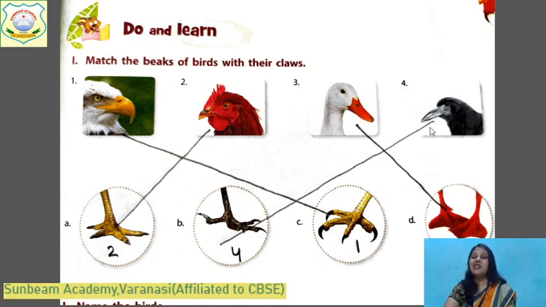And here is the crow. And these are the claws of the crow. Fourth, you will match with B. The fourth one, you will match with B. You all can identify this, na? Can do also?